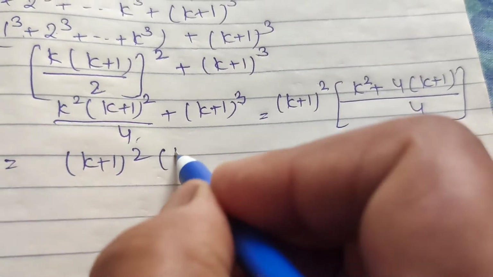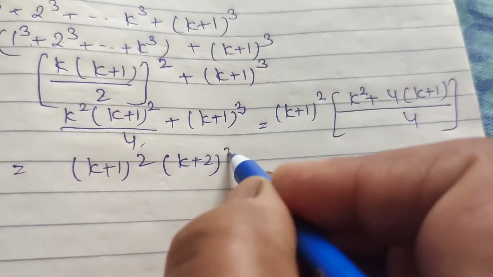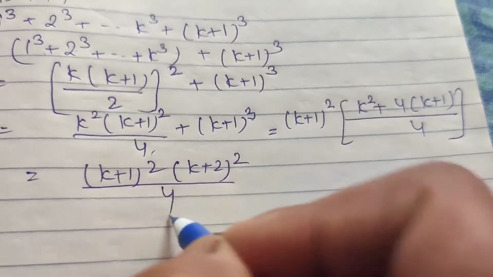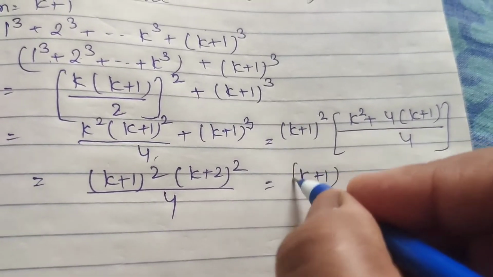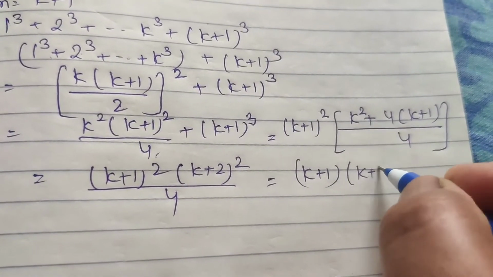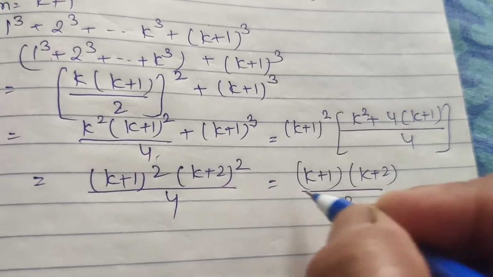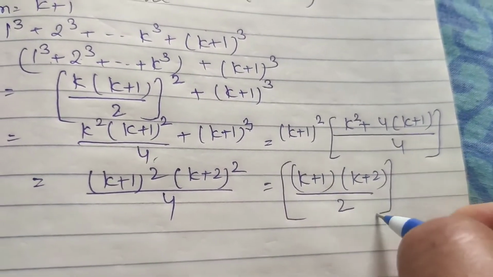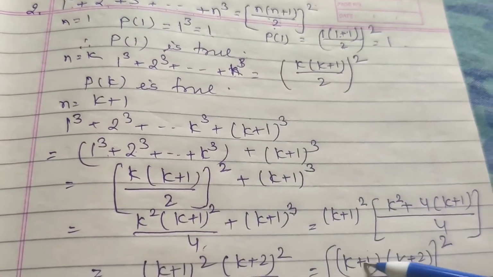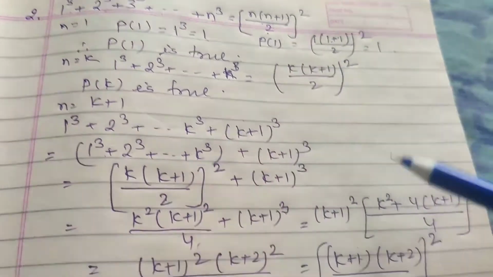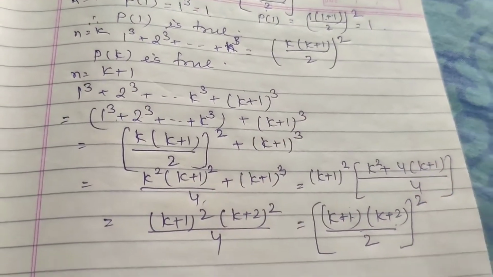It means it is k plus 2 whole square by 4. So we can write k plus 1 into k plus 2 by 2 whole square. Here is n plus 1. For k it is k plus 1. N plus 1 means k plus 2 by 2 whole square.